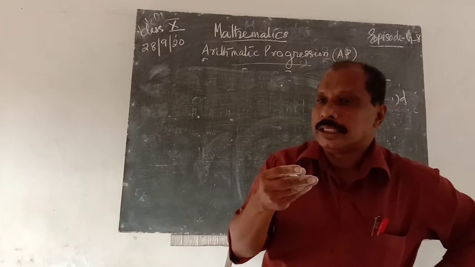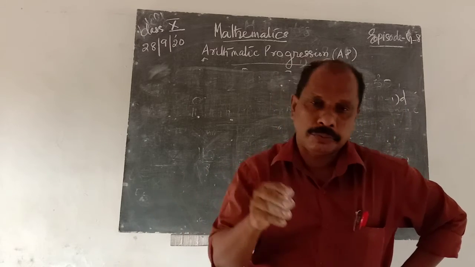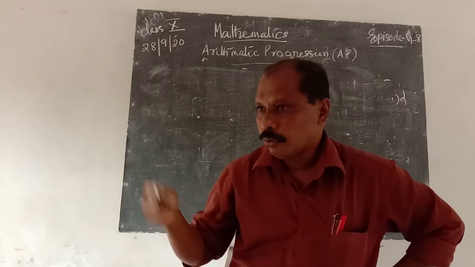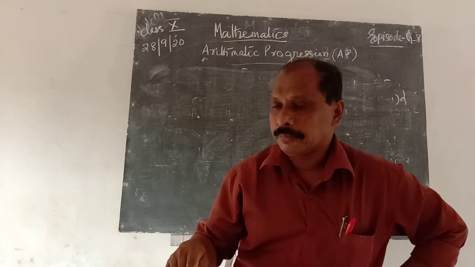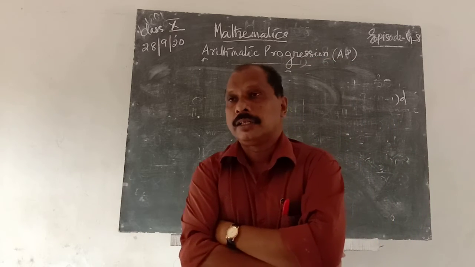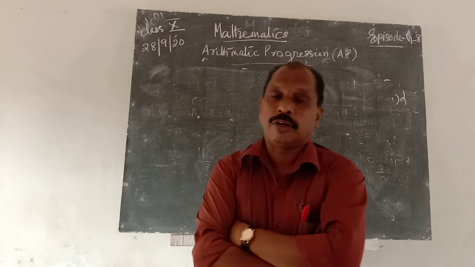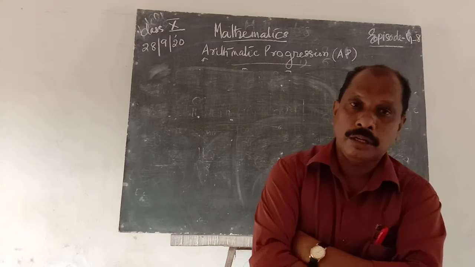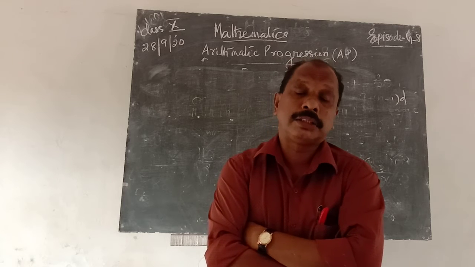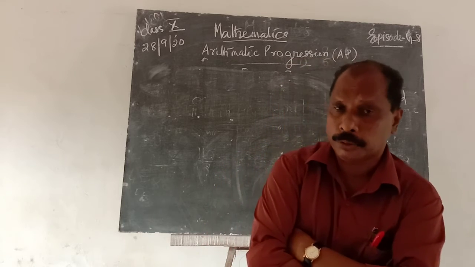That is, d is equal to second term minus first term, or third term minus second term, or fourth term minus third term, etc. If second minus first, third minus second, fourth minus third are equal, then those terms are the terms of an arithmetic progression. Otherwise, they are not equal, and it is not an arithmetic progression.